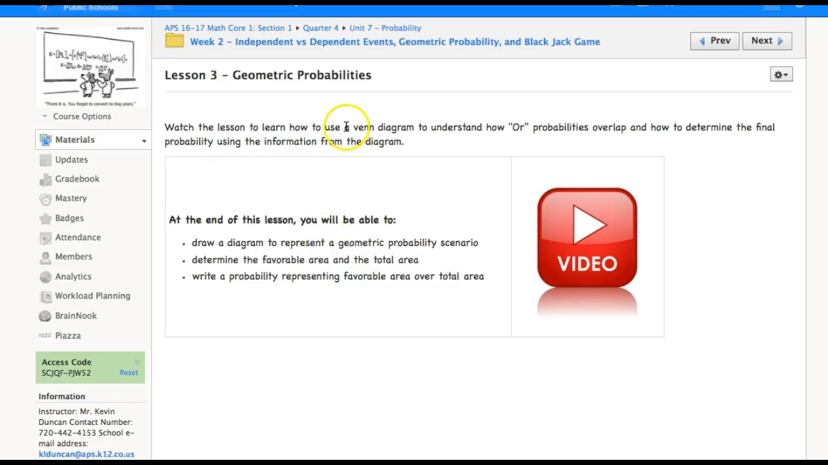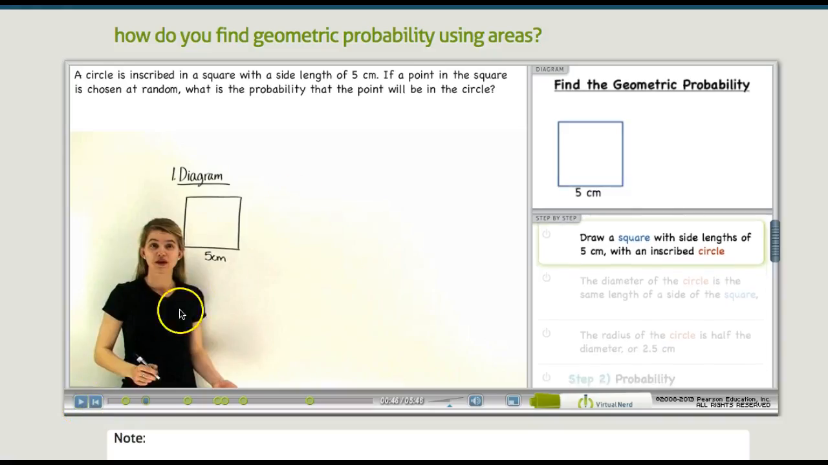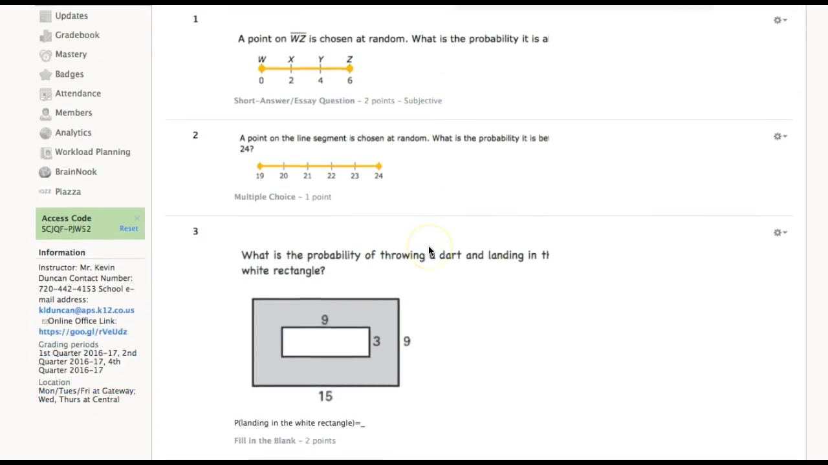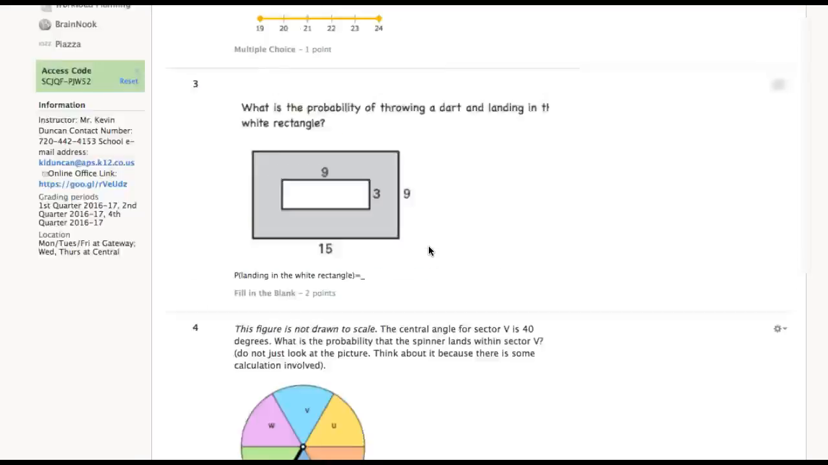Then lesson 3 is geometric probabilities. You'll want to follow this link here, and you can watch this video on geometric probabilities. And then you'll be practicing geometric probabilities.